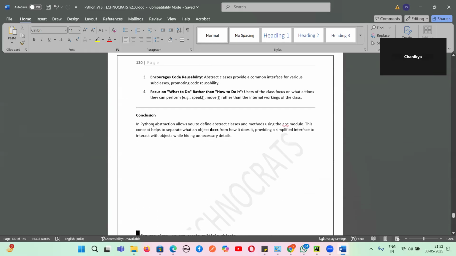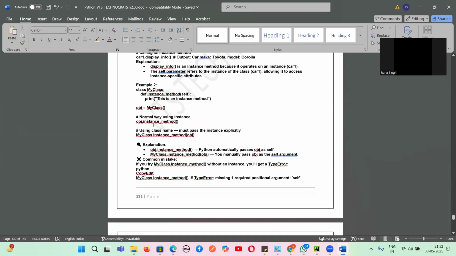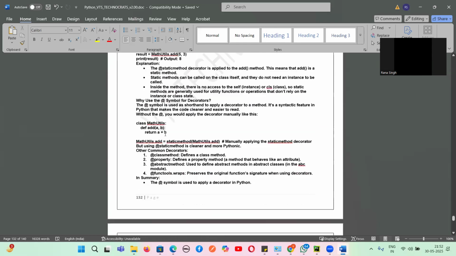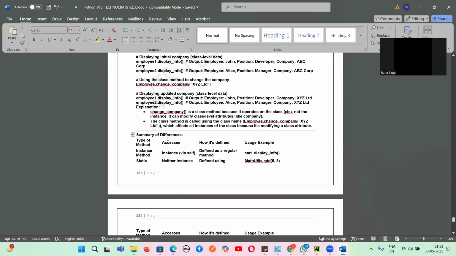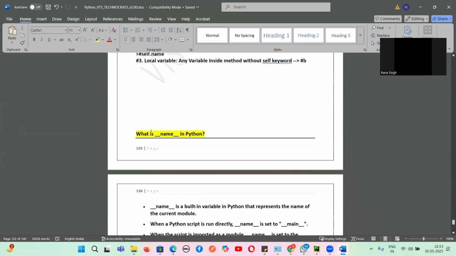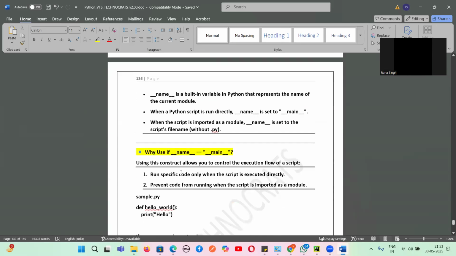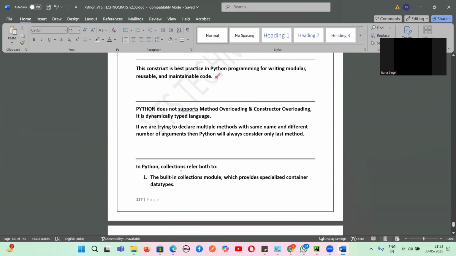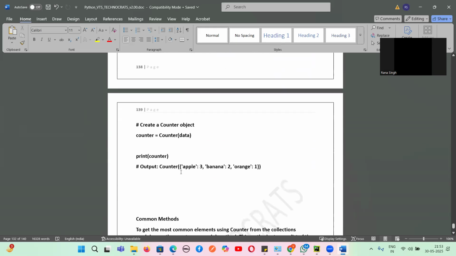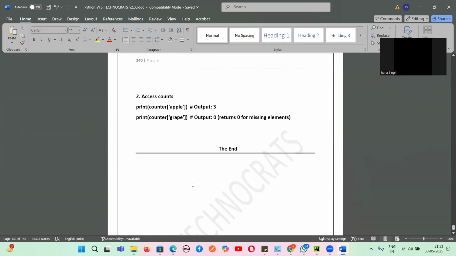Yes, sir. So guys, tomorrow I will start with instance method and static method, and there is something called class method. That means on Monday we'll try to finish it. And this is just a revision, and then we will learn, guys, about the built-in variable, the name built-in variable. And then on Monday only we will try to complete the collections Counter, because one day we took leave, that's why it got extended. And then from Tuesday, guys, the plan is to start your fresh topic called PySpark.